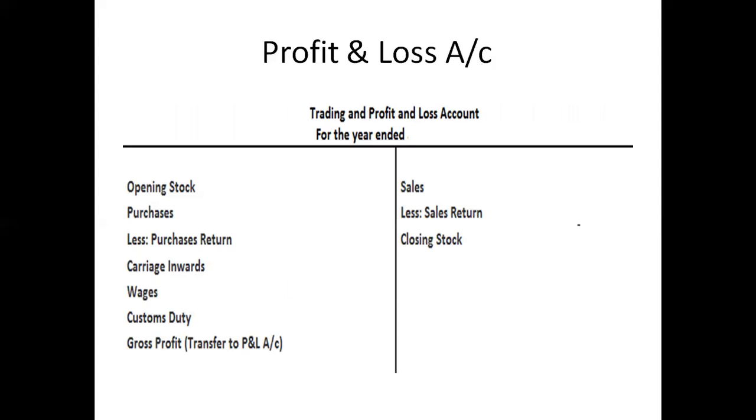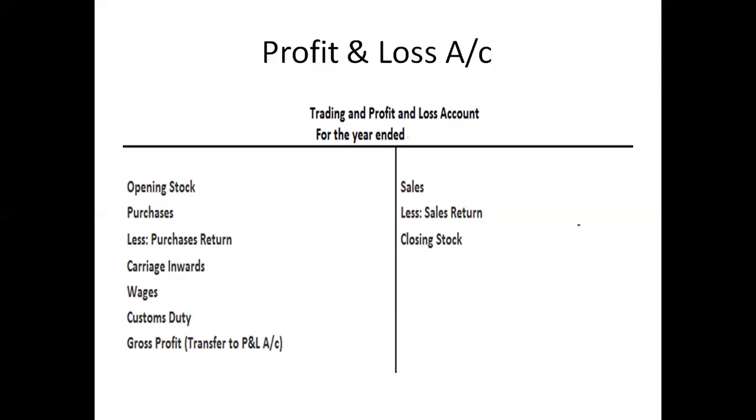So this is the basic structure of the profit and loss account, and this is the trading account. Trading up to the gross profit portion. On the left hand side is the debit side, and on the right hand side is the credit side. On the debit side we have opening stock, and purchases, less purchase returns. All raw materials purchased are not used up, so we have purchase returns.